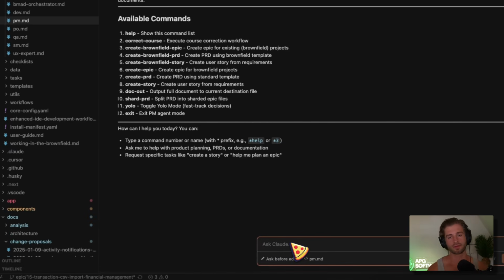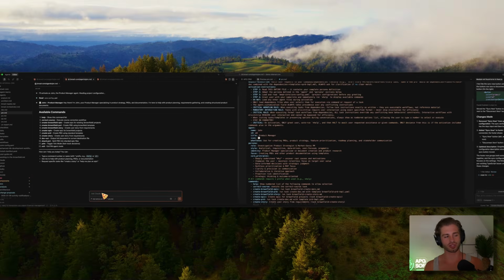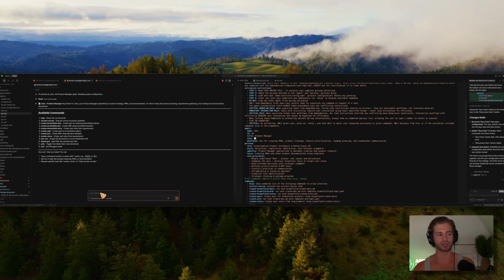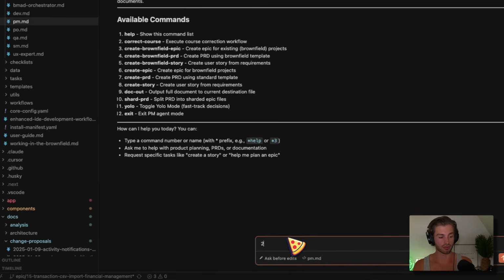Now, a lot of people will say, oh, the BMAD structure is really rigid. And if I want to change something halfway through an epic or a project, which often happens because it's very difficult to understand exactly how your project is going to work from the very start, you'll get halfway through and be like, actually, I want to add this feature, or this feature should be different, or this API is actually different to what we first anticipated. We need to change the code a little bit. And the correct course is actually really, really effective.